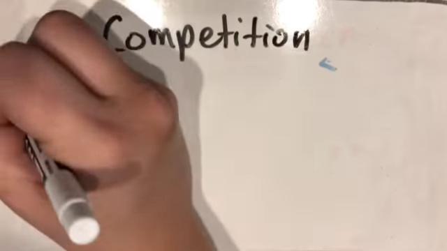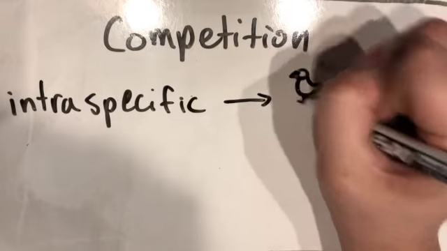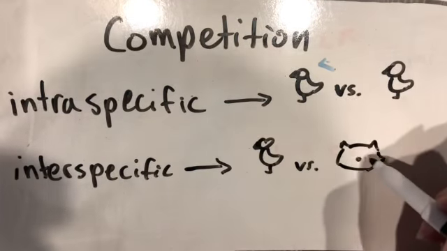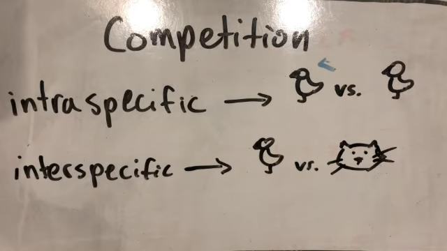Finally, there is competition, which is when two individuals fight for resources such as food or habitats. When the competition is between individuals of the same species, it is intraspecific, and when it is between individuals of different species, it is interspecific.